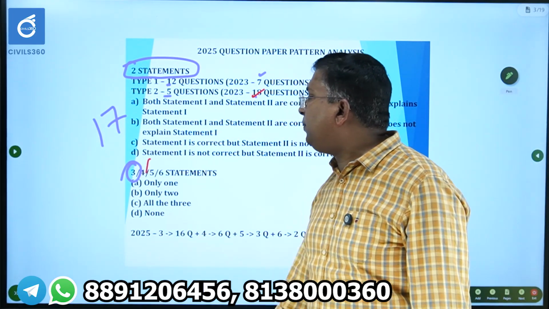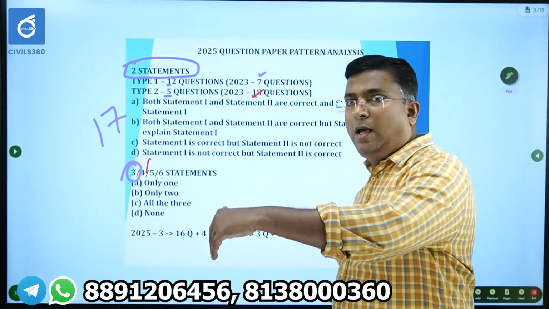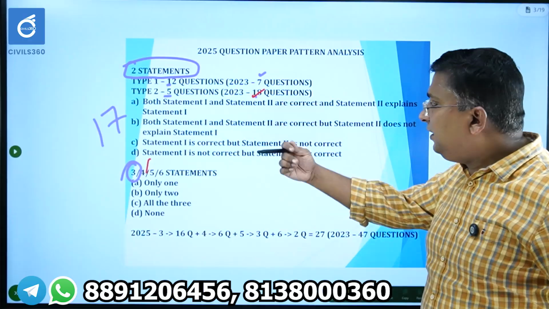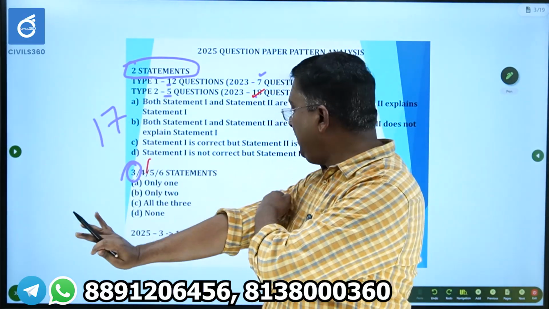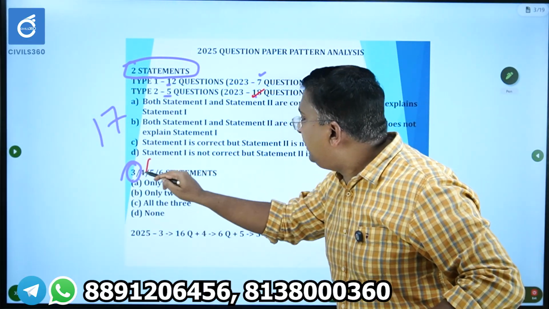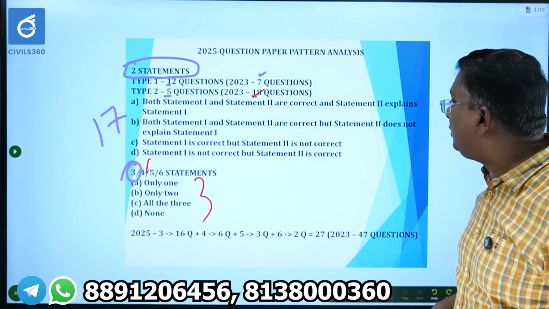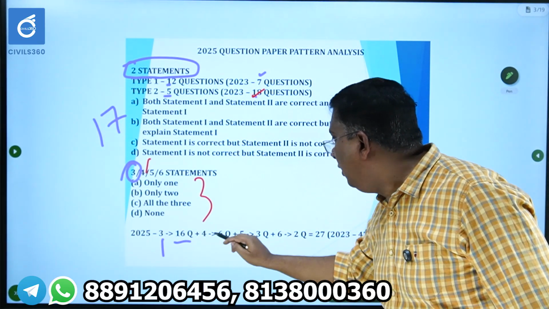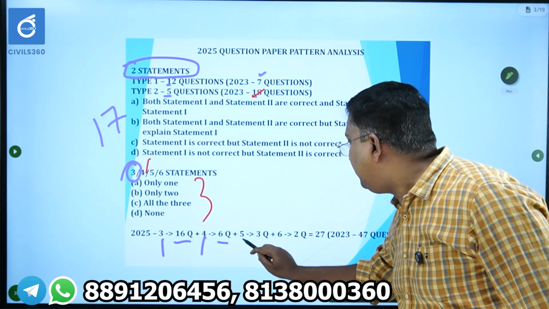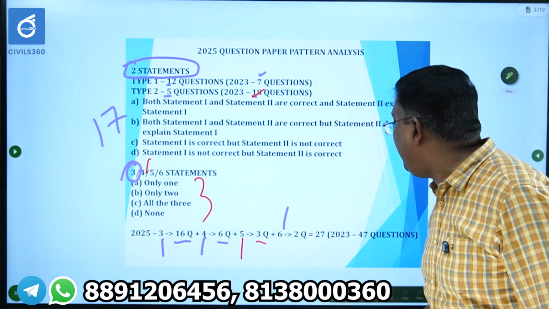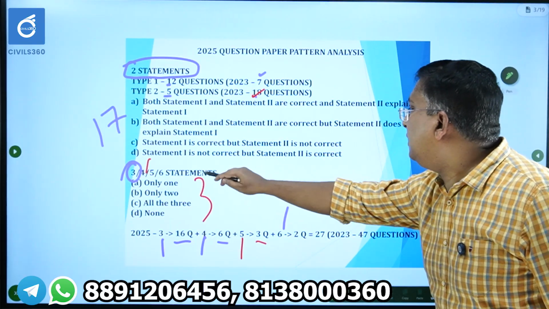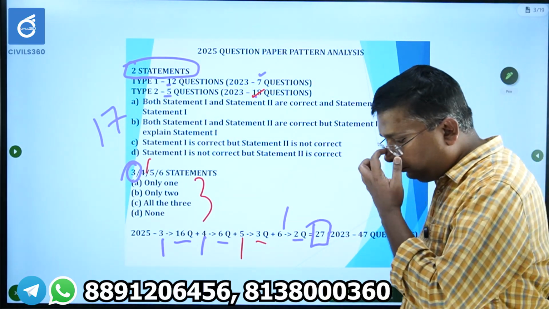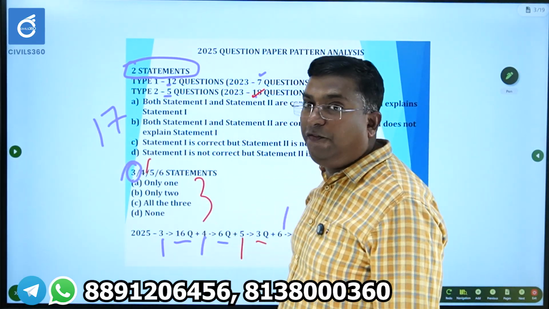But in the case of 4 statement question, choices will be like this. A only 1, B only 2, C only 3, D only 4. Like that, 5 and 6 have a pattern I have discussed. Please go through it. So in total, this type of questions, in 2025, 3 statement questions were 16, 4 statement questions were 6, 5 statement questions were 3, 6 statement question like this were 2, total 27 questions were there in the year 2025.